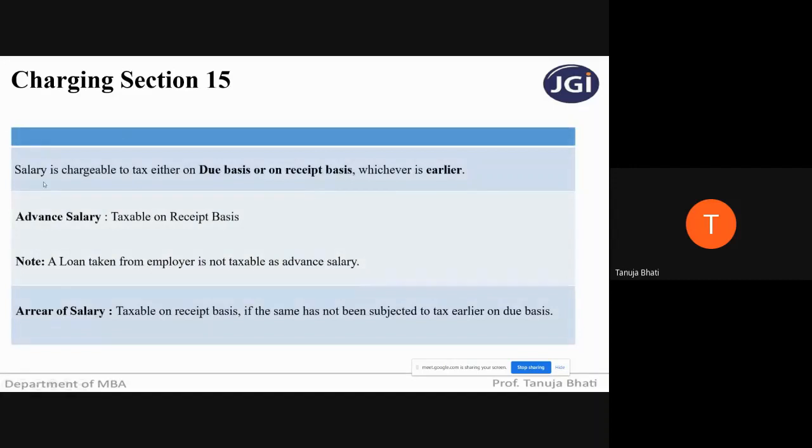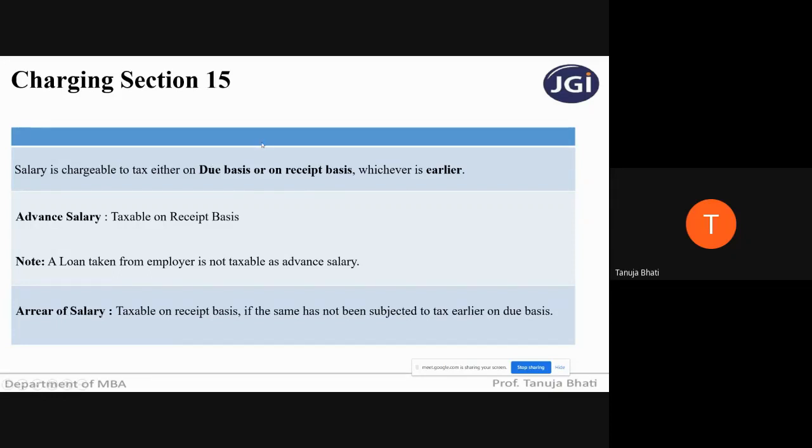Remember, salary is chargeable to tax either on due basis or receipt basis, whichever is earlier. What is the meaning of due basis? Due means when it is accrued. Receipt means when I have actually received the salary in my bank account, maybe in cash, cheque, whatever. So salary is chargeable either when it is accrued for the particular month or when I've actually received it, whichever is earlier.